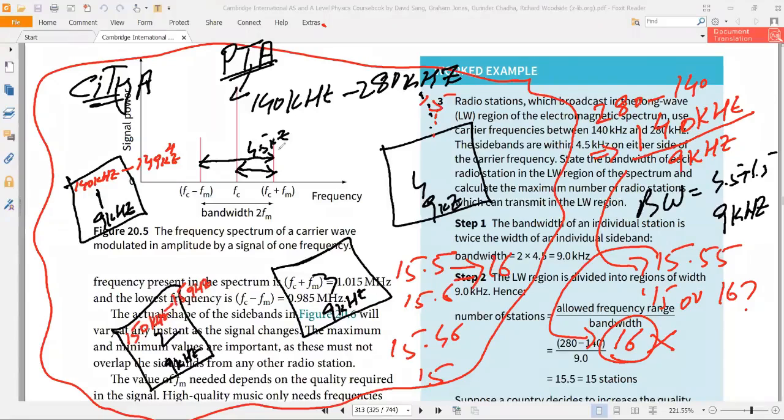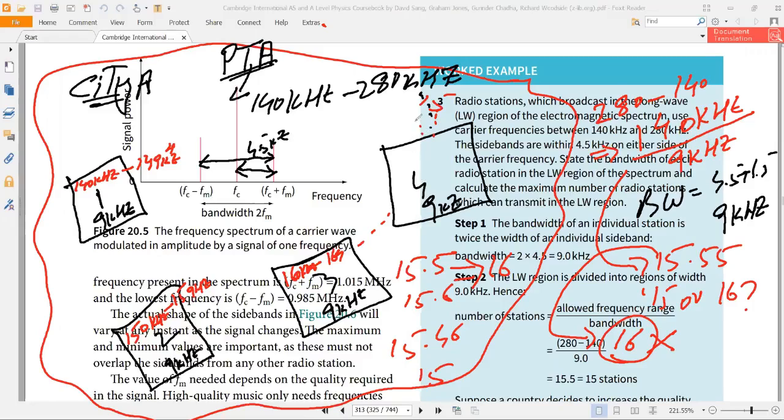Okay, so the lowest frequency, 140 kilohertz to 149 kilohertz, I will assign to this radio station. Then 150 kilohertz to 159 kilohertz I will assign to radio station 2. And similarly 160 kilohertz to 169 kilohertz I will assign to radio station 3. Then similarly 170 to 179 I will assign to radio station 4.